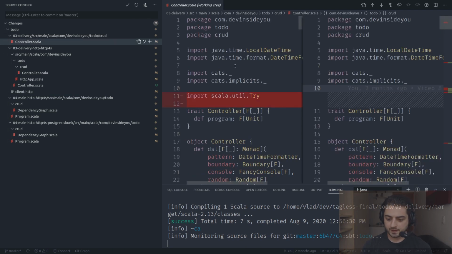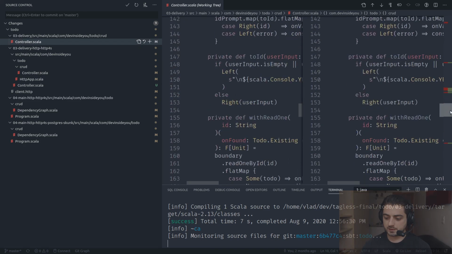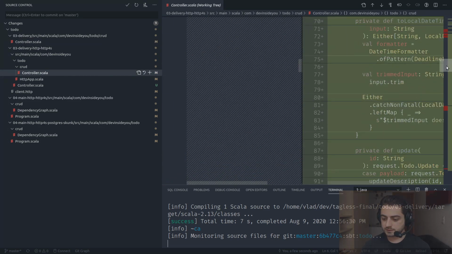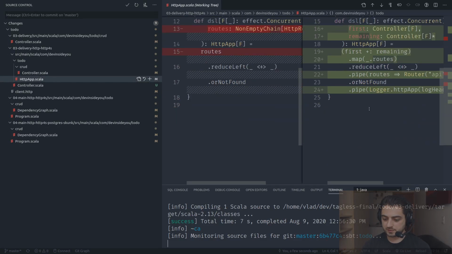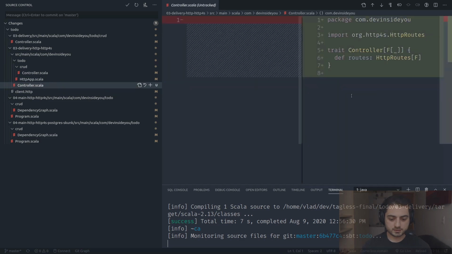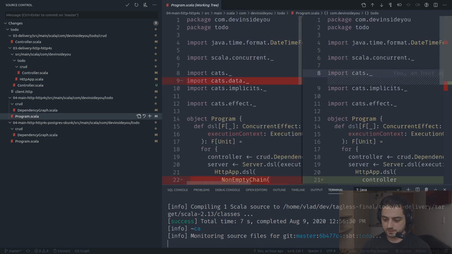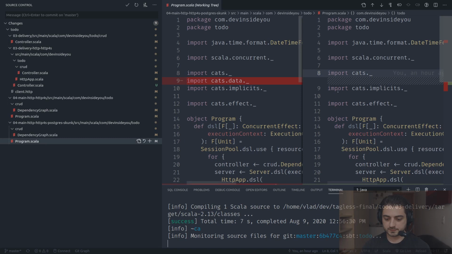Okay, so controller, there's just a couple of refactorings, and this one. Yeah, okay, so this is the biggest change. HTTP app, just a refactoring. Controller over here, it's fine. This is fine. This is fine. And the same things over here.